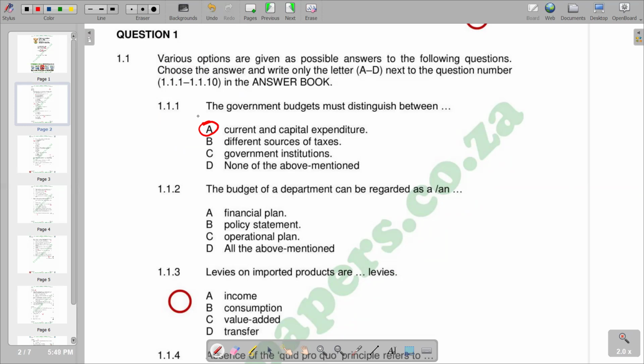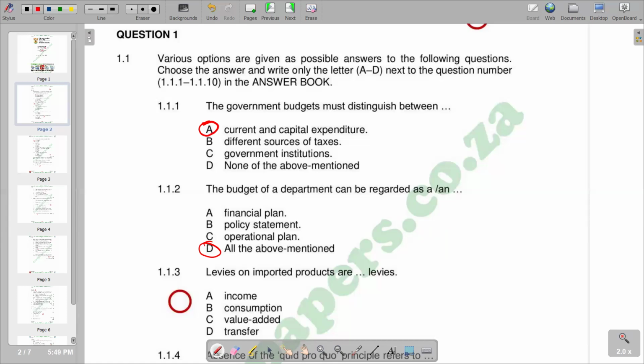Then I'm moving on to our second question, which is question two. A budget of a department can be regarded as a or an. We're given different options there, but I would say that according to the responses that we have there, you'd see that all the responses are part of a budget in terms of a financial plan, a policy statement, an operational plan. As it says, all the above.